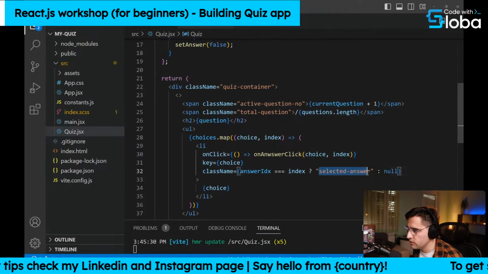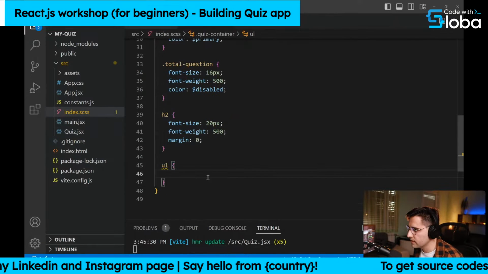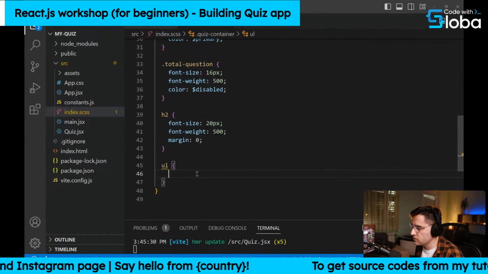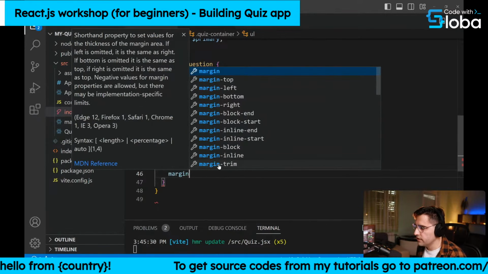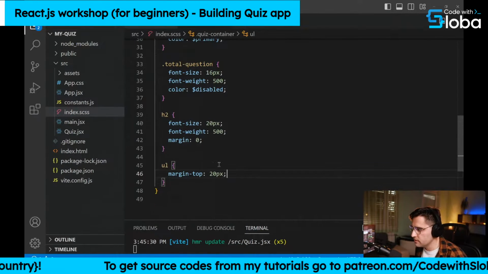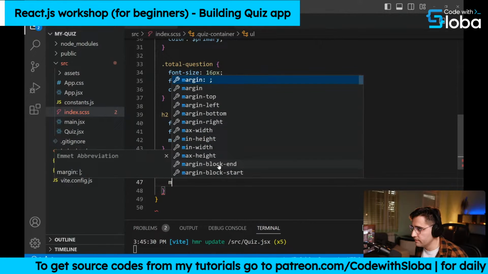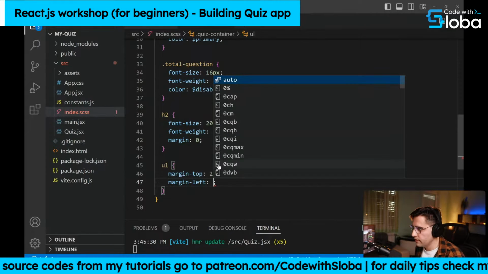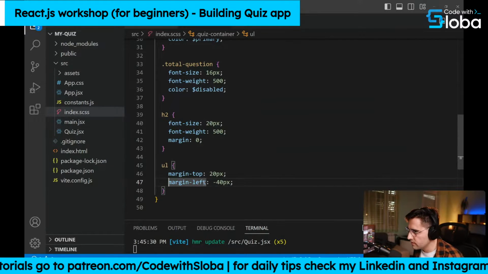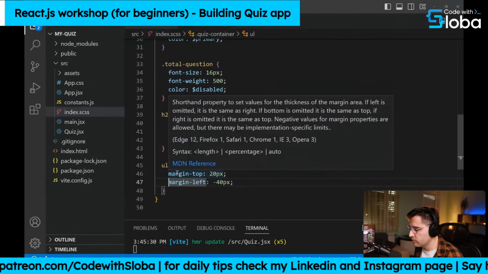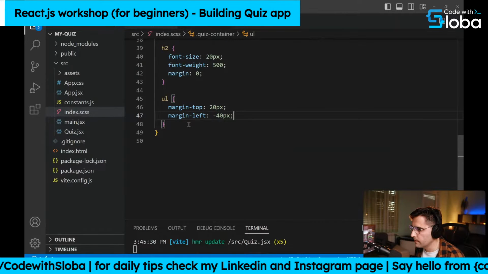Now let's see how we can test this. First, we want to add some CSS to our selected answer. So first let's add some styles to our unordered list. Let's add margin-top, which is 20 pixels. Let's add some margin on the left side, minus 40 pixels, because we have some margin on the left side and I just want to shift it back, so like so.